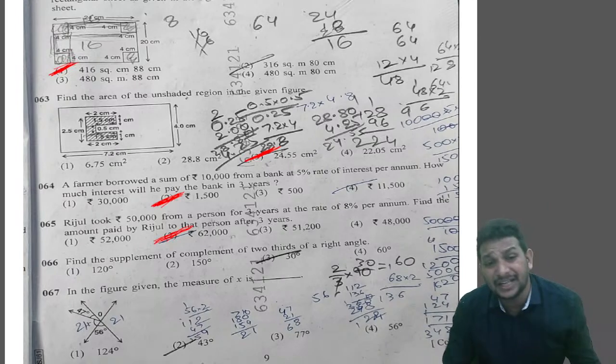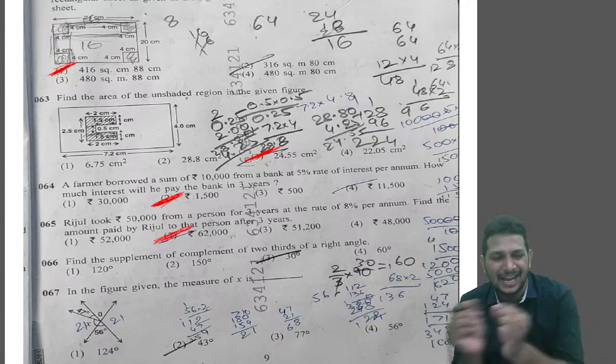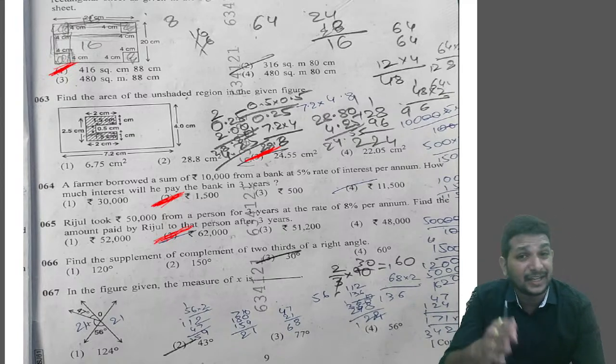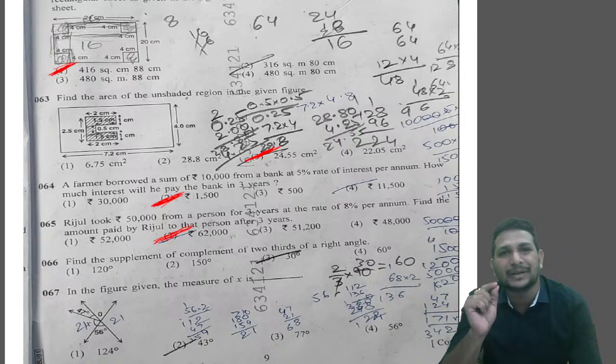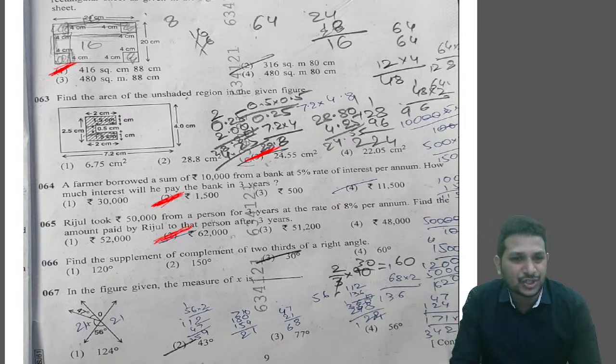Question number 66. Find the supplement of the complement of 2/3 of a right angle. They gave slightly tricky words. As we know, of is nothing but multiplied, right? So here, first we shall do it in a step-by-step way. Whatever the order they gave, don't worry. First we shall do the innermost one, the last one, 2/3 of the right angle. That one we'll do first.